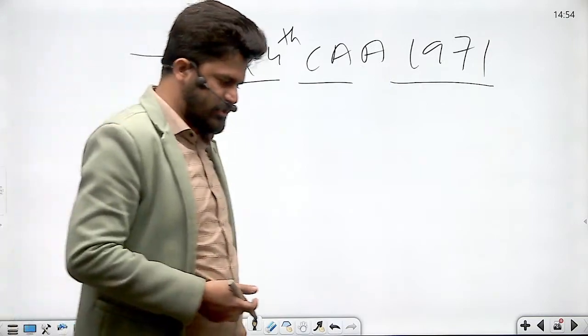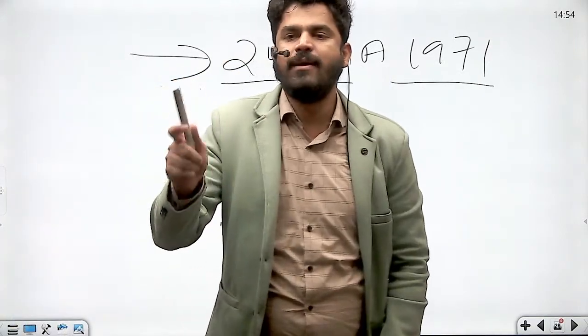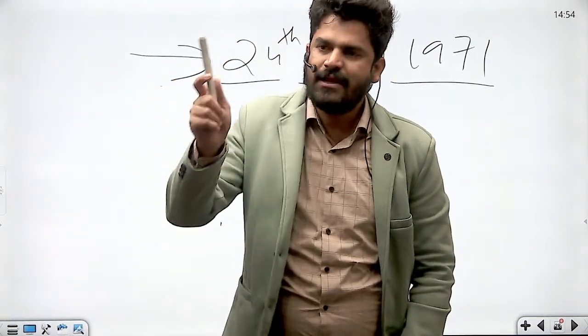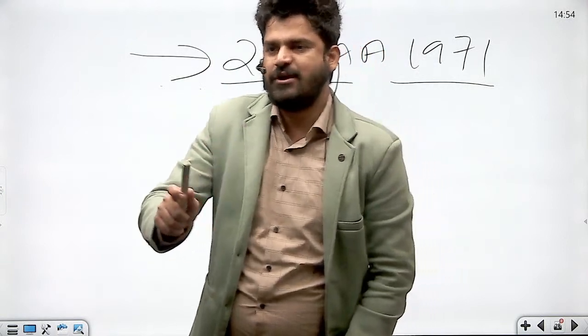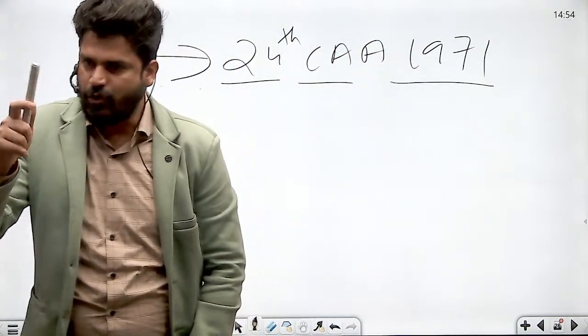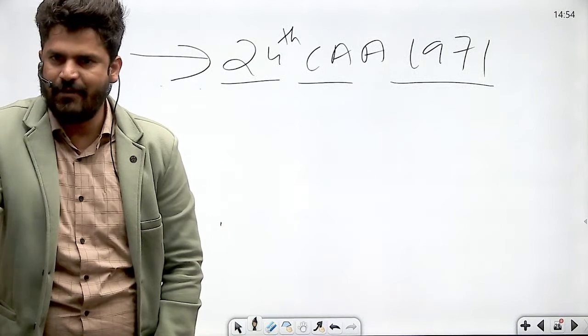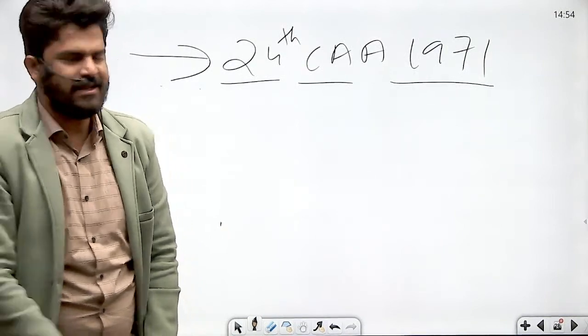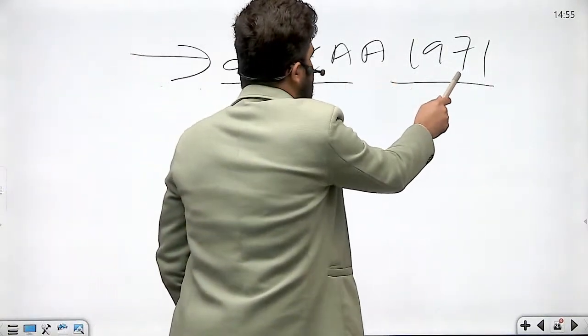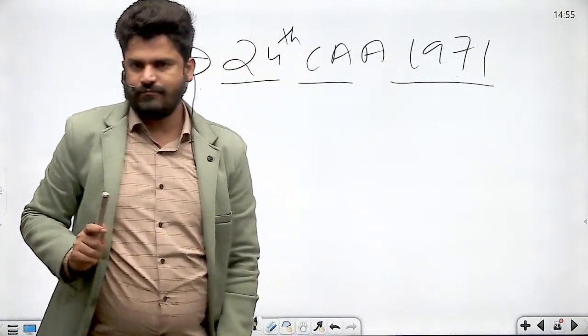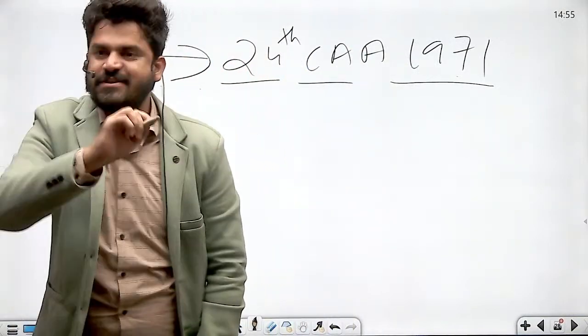Right? So there might be a question: which Constitutional Amendment Act made it mandatory for the president to give his or her assent on the constitutional amendment bill passed by both the houses of parliament or wherever required state legislatures? That is the 24th Constitutional Amendment Act 1971. So there might be statements. Consider the following statements.